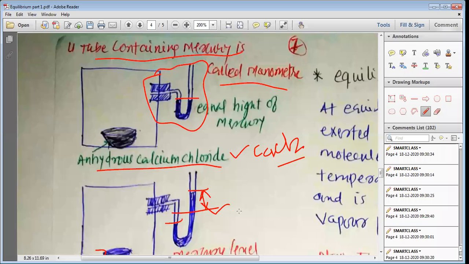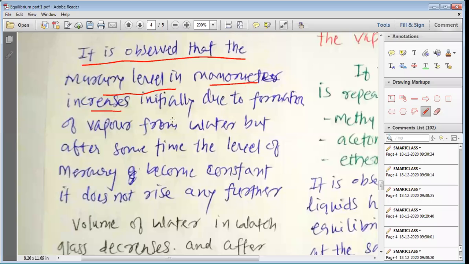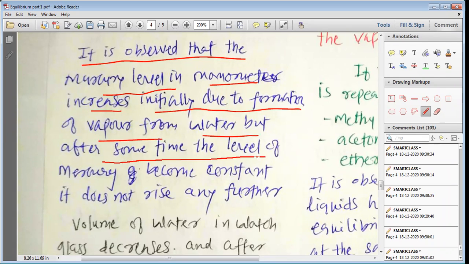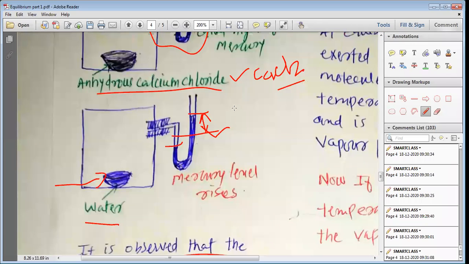So the mercury level rises in the manometer when we put water inside the transparent box. The mercury level increases initially due to the formation of vapor from the water, but after some time, the level of mercury becomes constant and it does not rise any further. So, my dear students, after this much increase in the level of mercury, it does not rise any further.